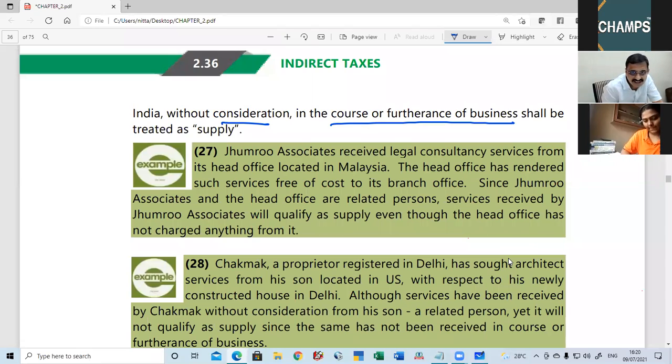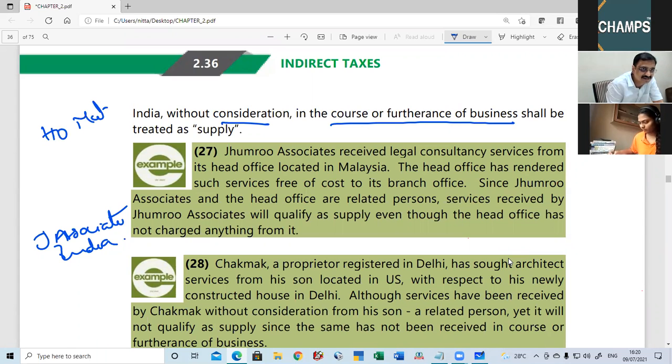Jumru Associates received legal consultancy service from head office located in Malaysia. So J Associates is in India. Its head office is in Malaysia. Now this is import. Now head office rendered such service free of cost. No consideration.